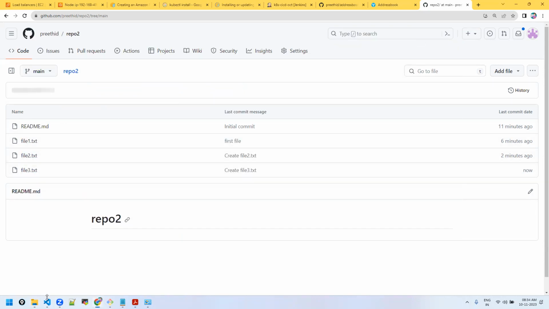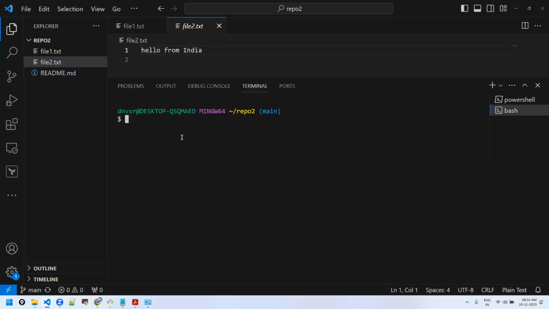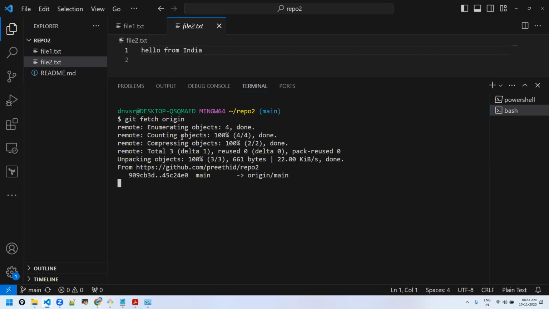Here I have one more thing. So how do you update your local with those new changes? What is the command? Just now we discussed, right? It's a git pull. There is also a similar command, git fetch origin. If you run this, it shows you some verbose output, but there is no change here, right?